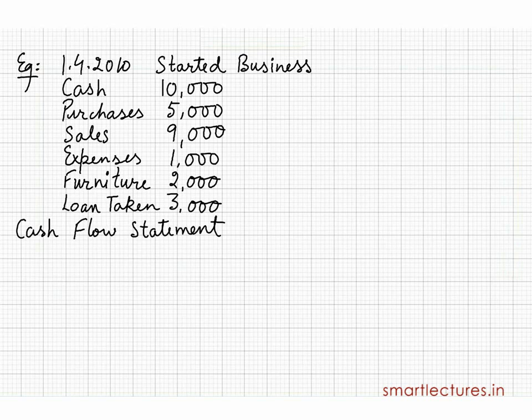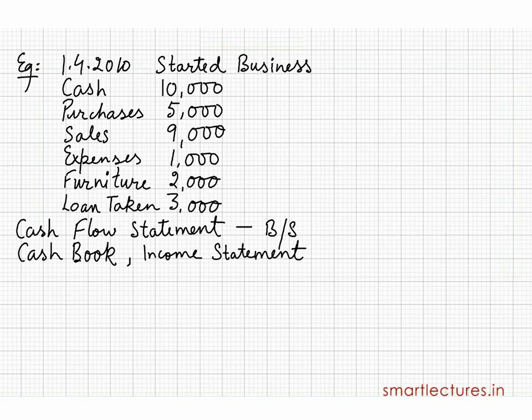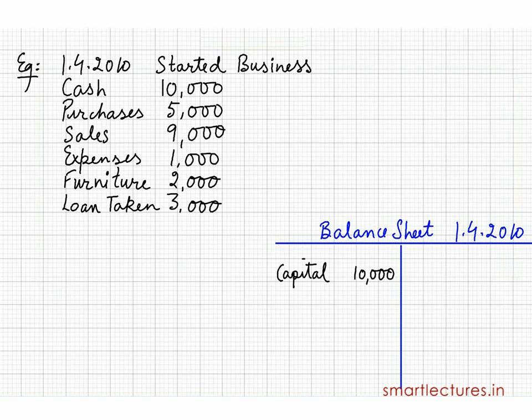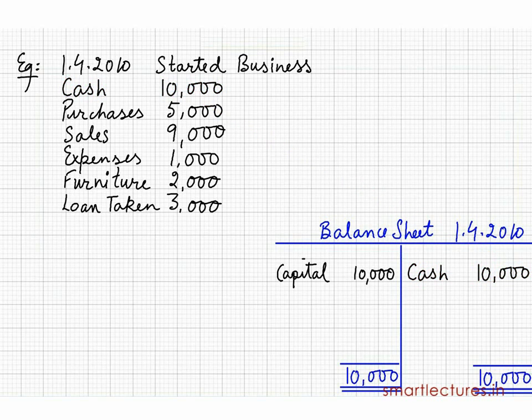To prepare the cash flow statement, you must have the opening balance sheet as well as the closing balance sheet. There was no opening balance sheet because he started the business. So for the closing balance sheet, first of all, we'll have to prepare the cash book, then the income statement, then the balance sheet. So I'm going to start first with the opening balance sheet. Capital 10,000 rupees, cash 10,000 rupees because this was the first day of the business. So this should be the balance sheet.